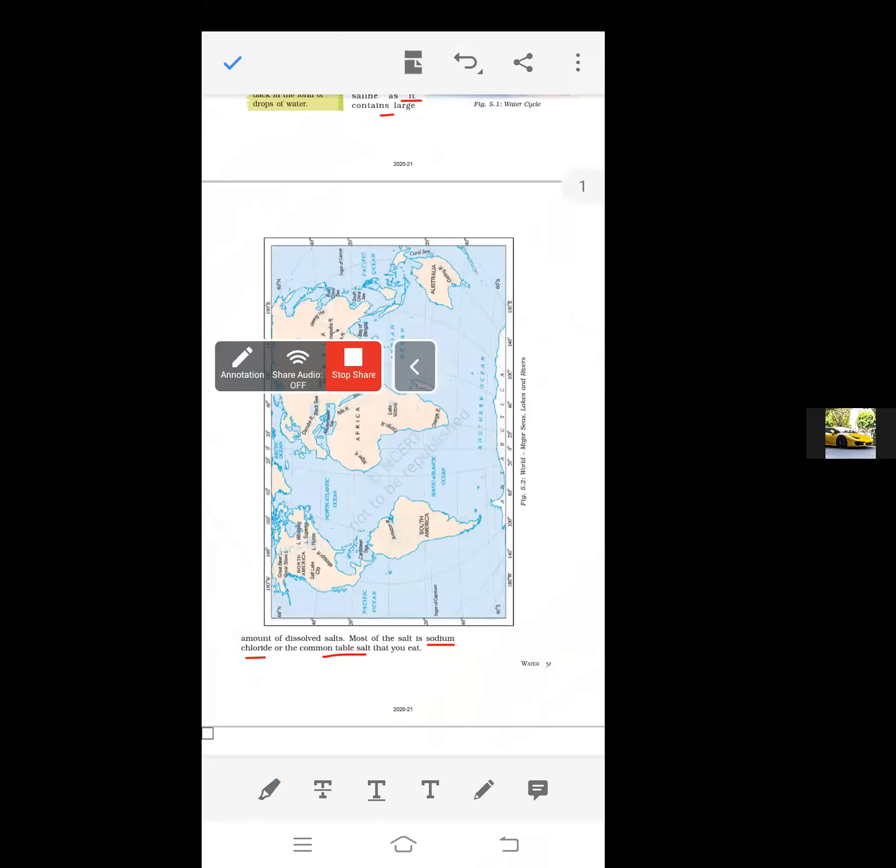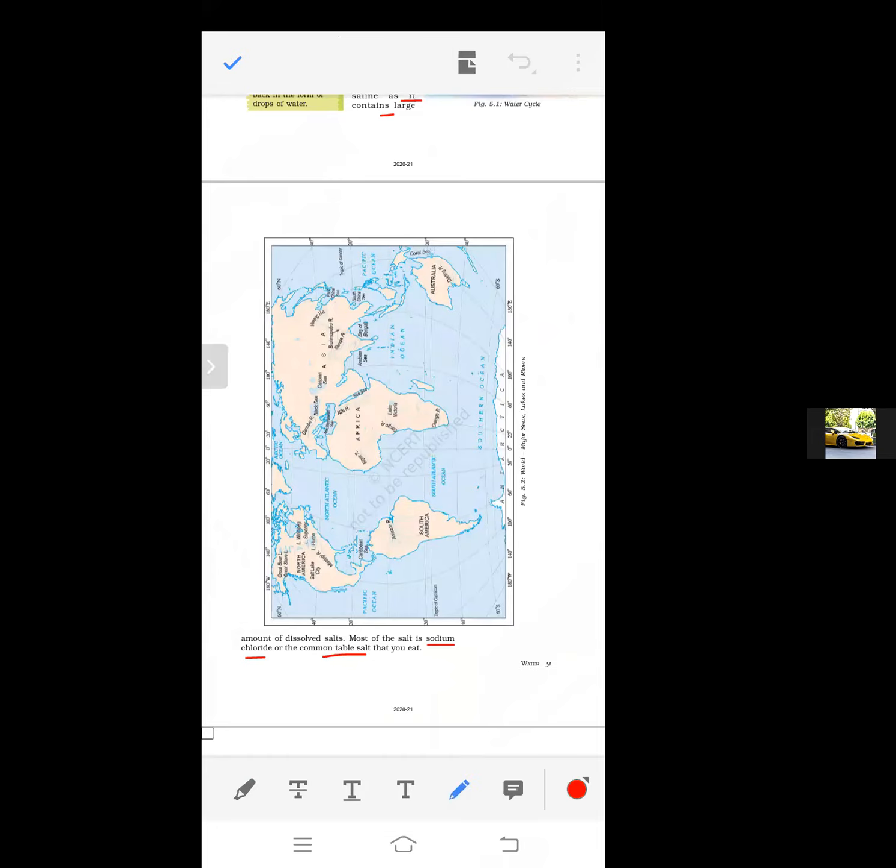In North America, there are lakes like Lake Winnipeg, Mississippi River, Lake Huron, right? L means lake. You have to identify the lake, right? So Salt Lake City is there. And in South America, there is the Amazon River, and between these two, there is a sea, the Caribbean Sea.